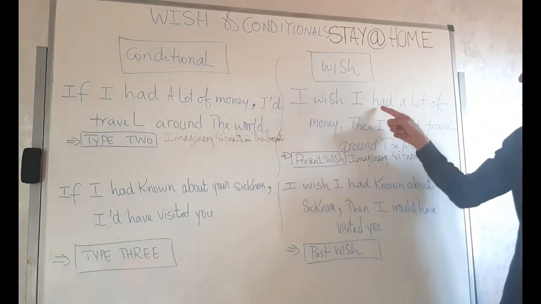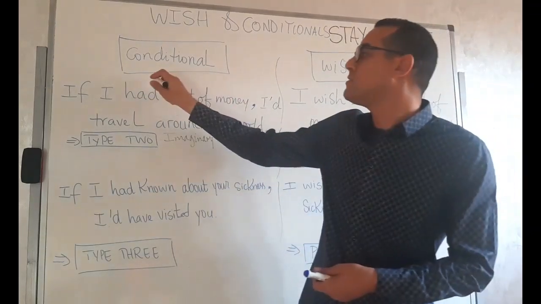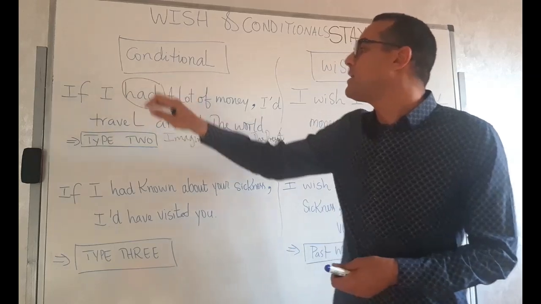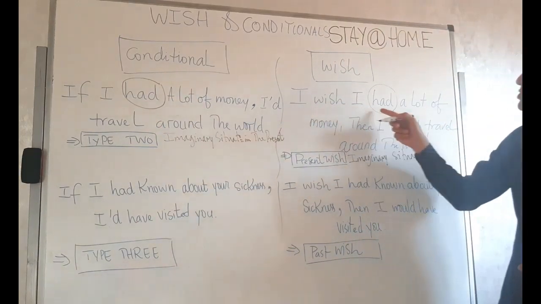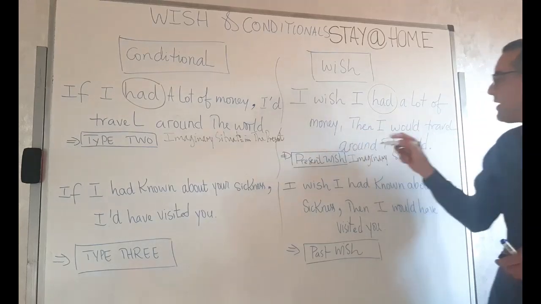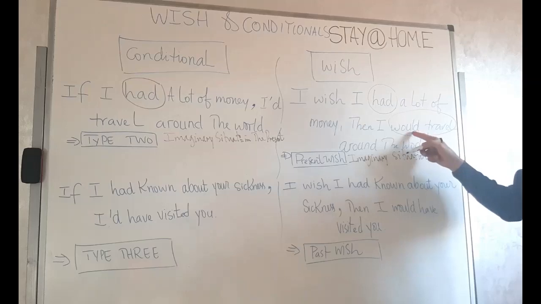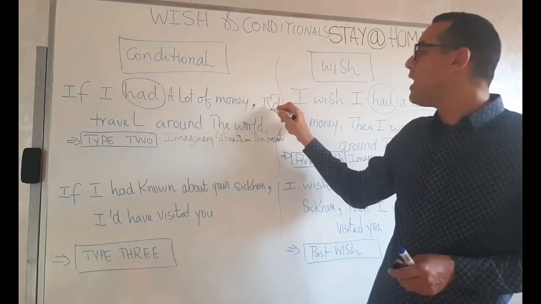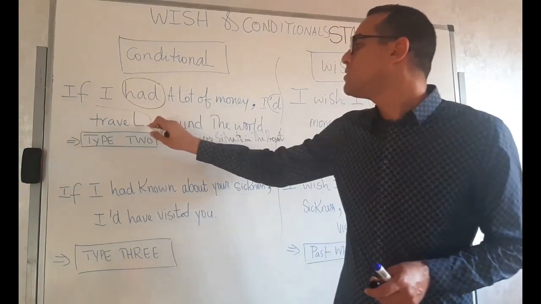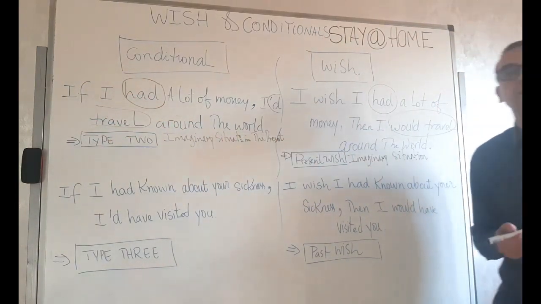I wish I had. If I had. So we have the verb in the simple past. I wish I had a lot of money. Then I would travel, we have would plus the verb in the infinitive. It's the same thing here: I'd travel around the world.